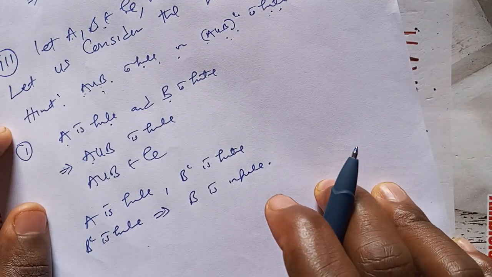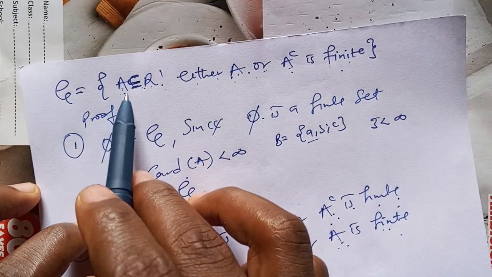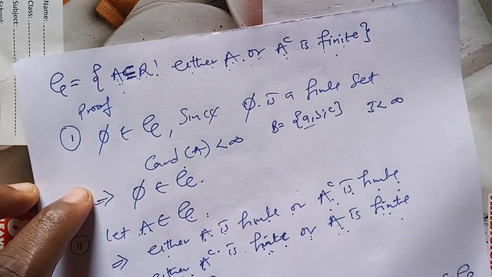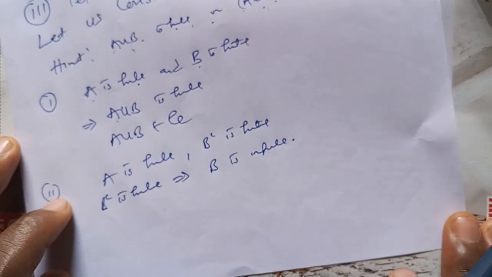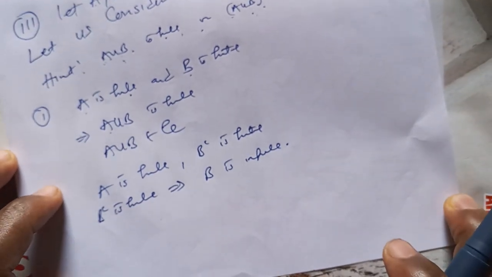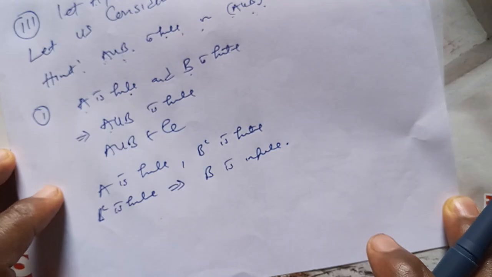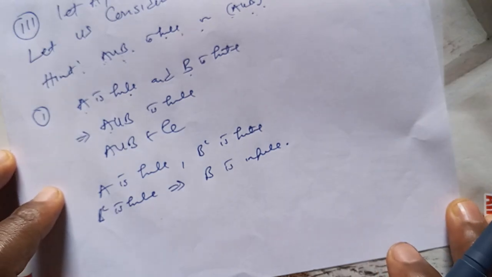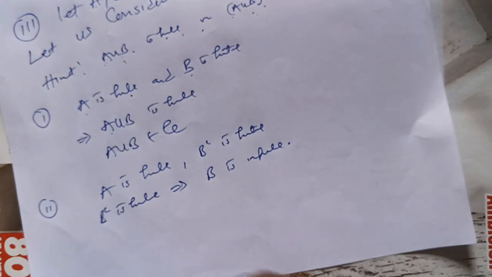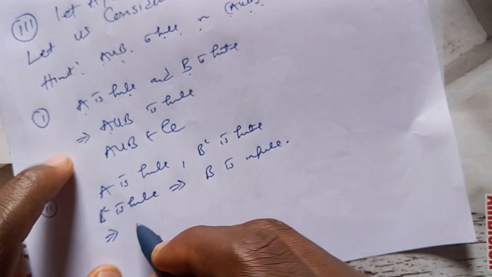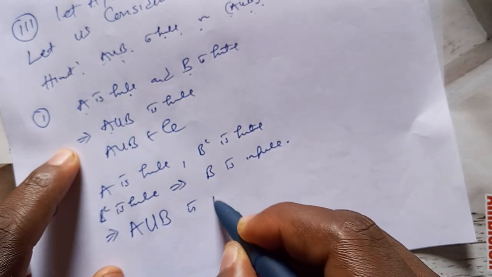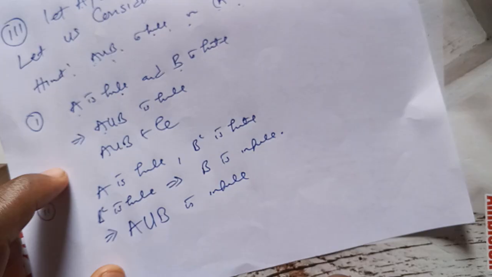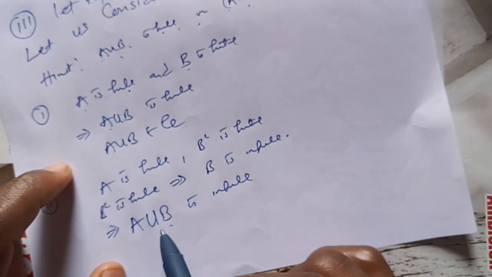Remember, A is a subset of R. So if a set B is finite in R, then the complement of it will be an infinite set. Now this implies that A union B is infinite.